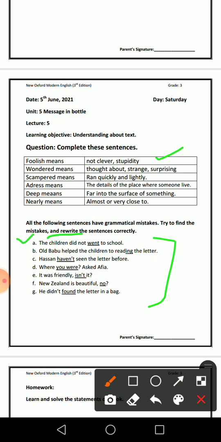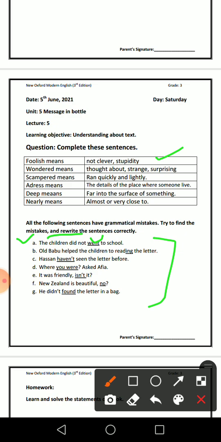First one is, the children did not went to school, and the grammatical mistake is went. Why? Because wherever in any sentence we use did, the first form of the verb will be used. Okay, so the correct answer is, the children did not go to school.